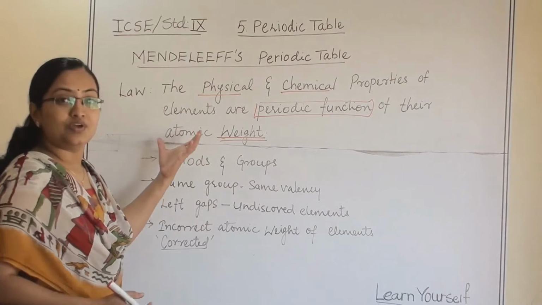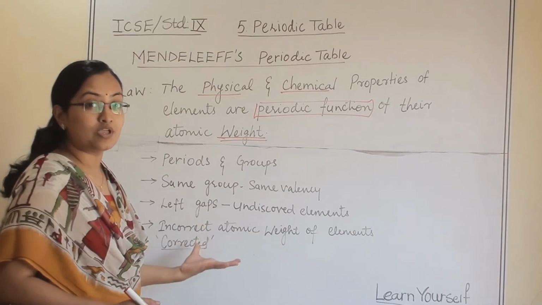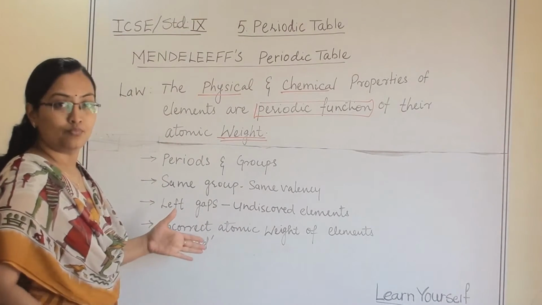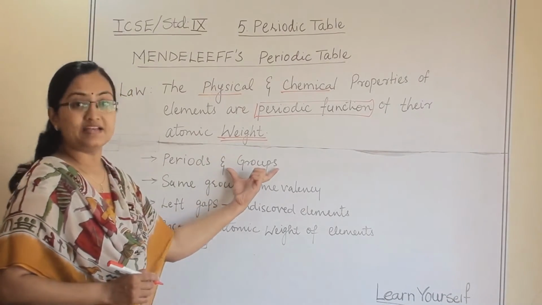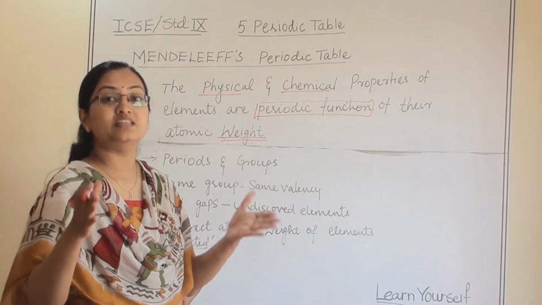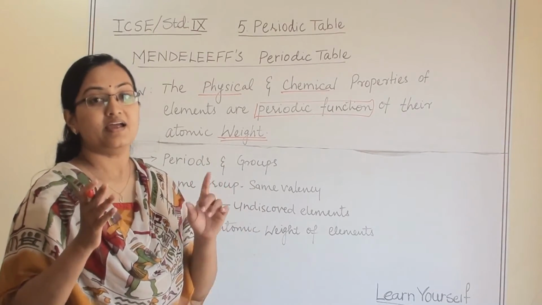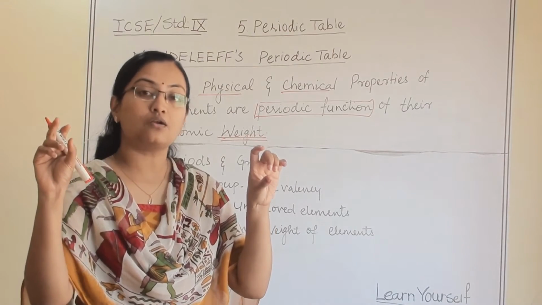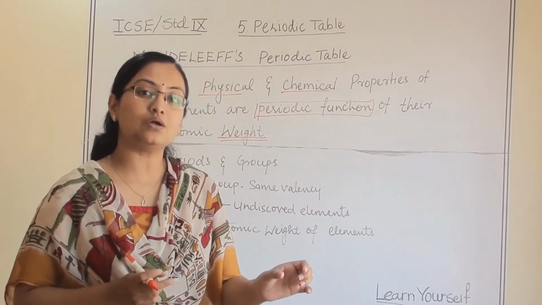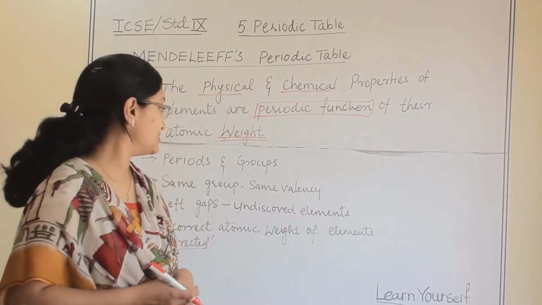And how his contribution was so important, let us see some points. He arranged elements in periods and groups, in the form of a table, and he said that the horizontal rows are called periods and the vertical columns are called groups.